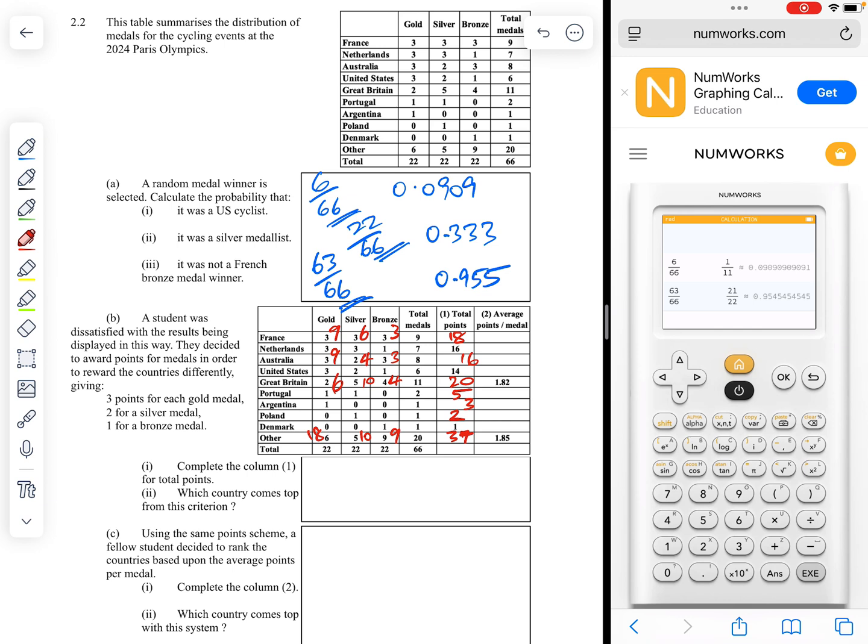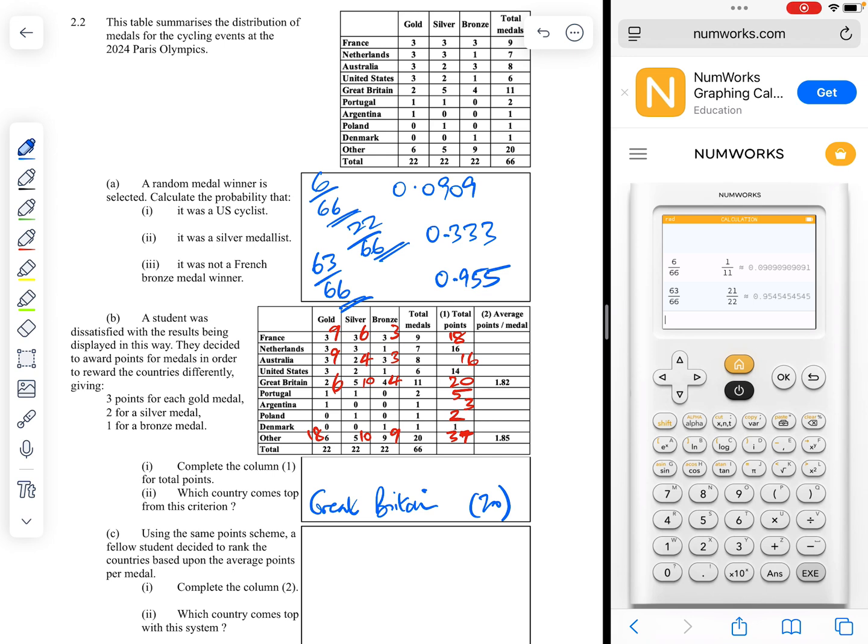2. Which country comes top? If we're looking at these numbers, which country comes top? Then Great Britain would come top with their 20 points. That's the highest total there.